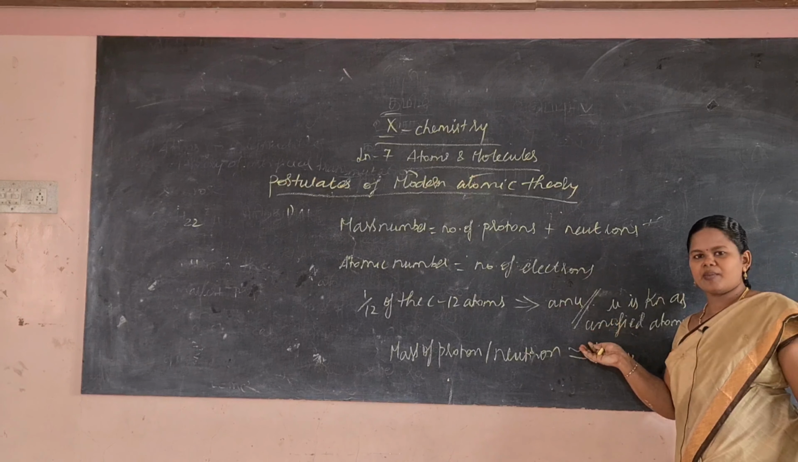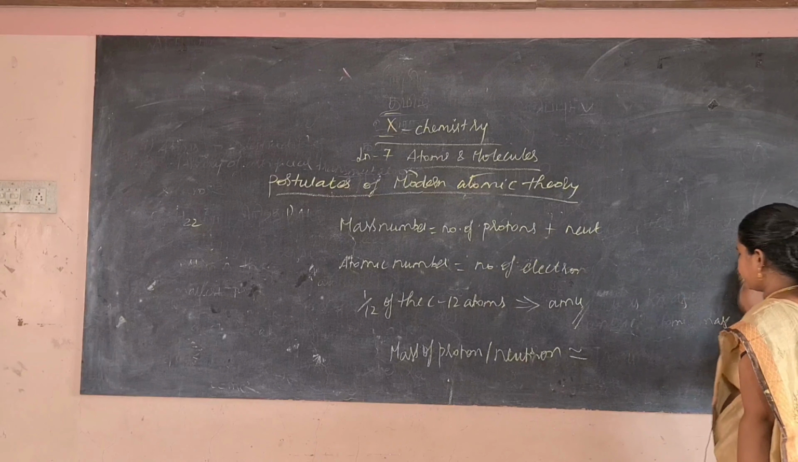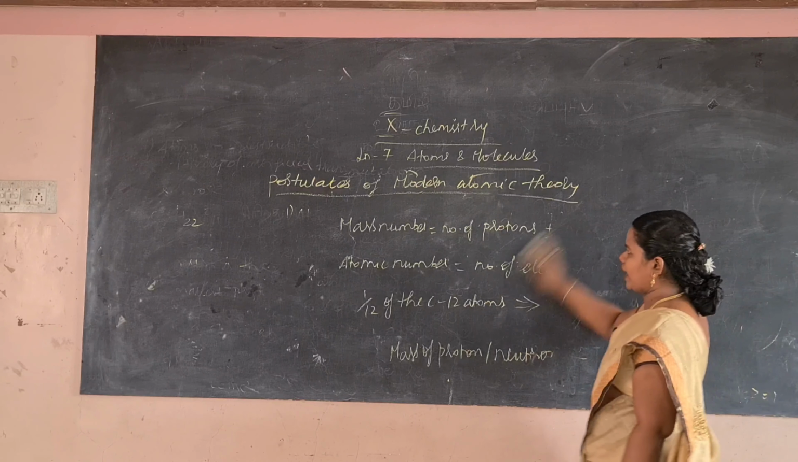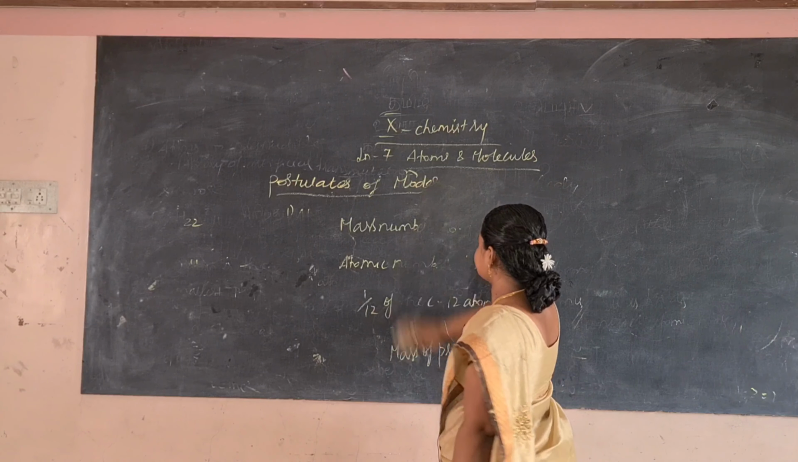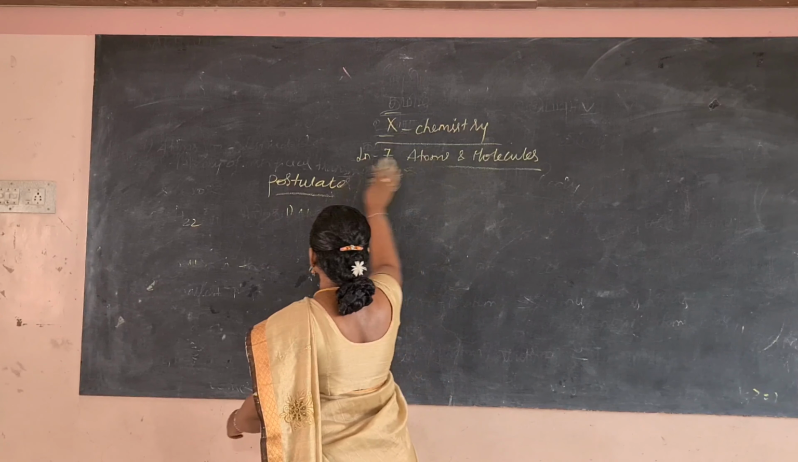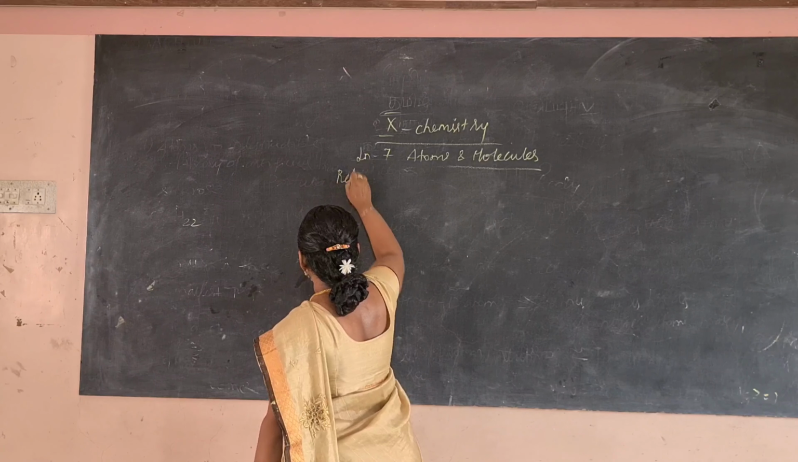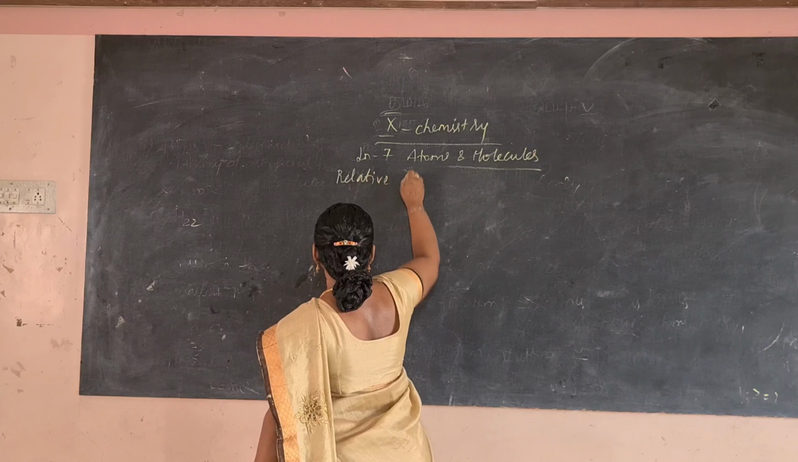This is about the atom and the atomic mass. Now we'll see the relative atomic mass. It is very difficult to calculate the atomic mass, so for that, what the scientists have done... Now we'll see the relative atomic mass, RAM.